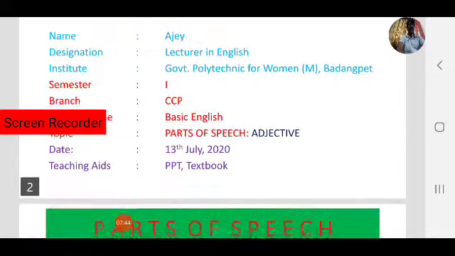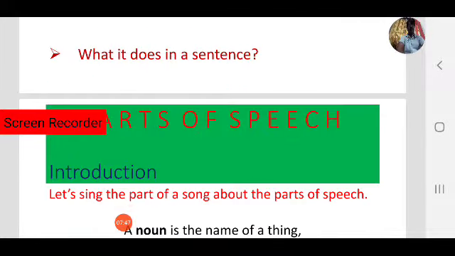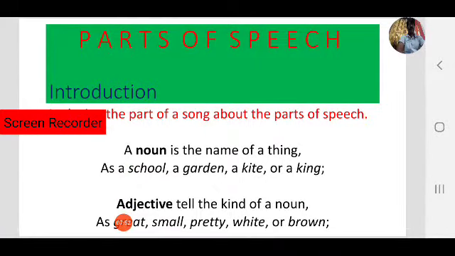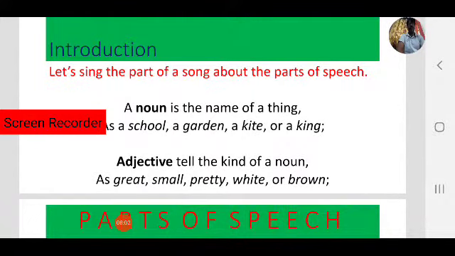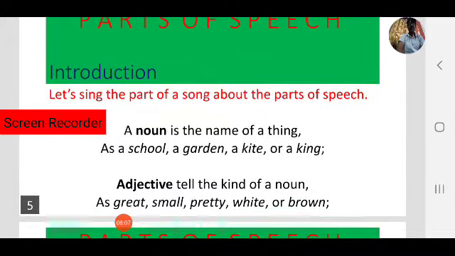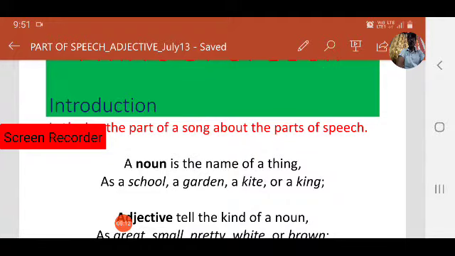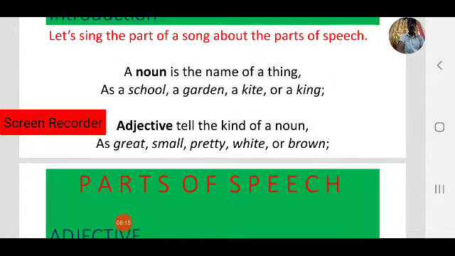Okay, before that, let's sing the part of a song about the parts of speech. A noun is the name of a thing, a school, a garden, kite, or a king. Adjective tells the kind of a noun as great, small, pretty, white, or brown.